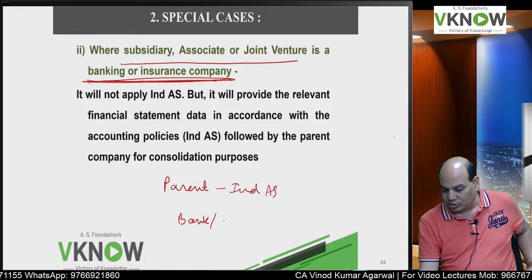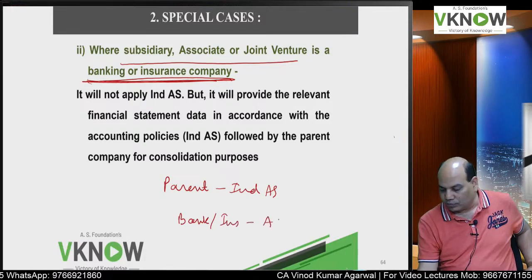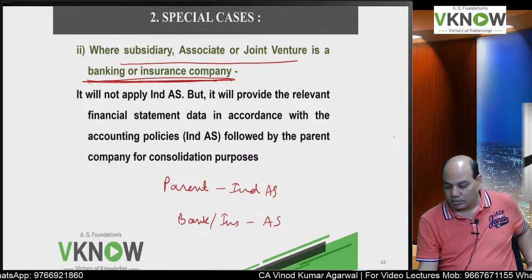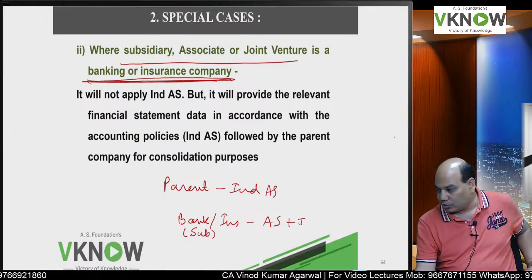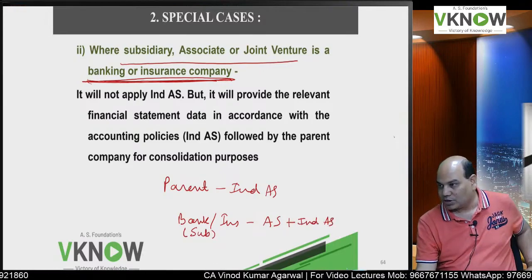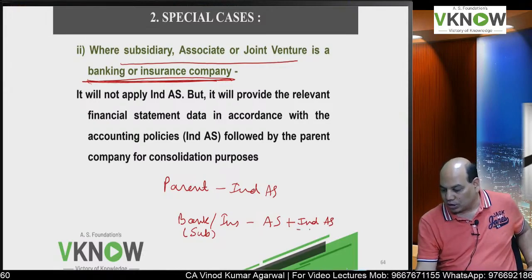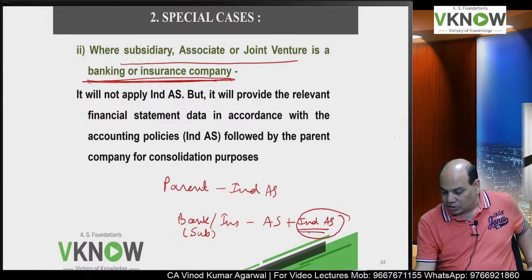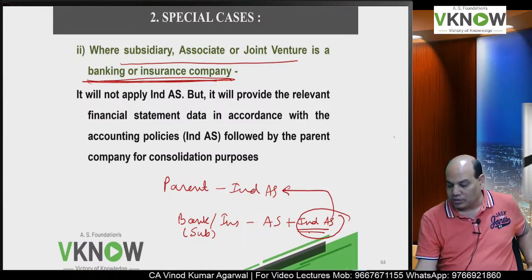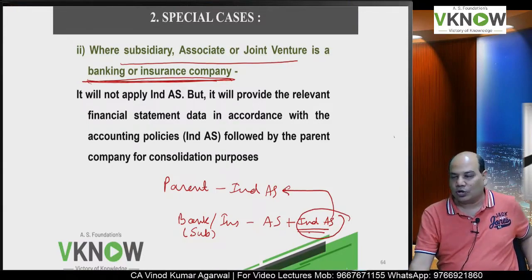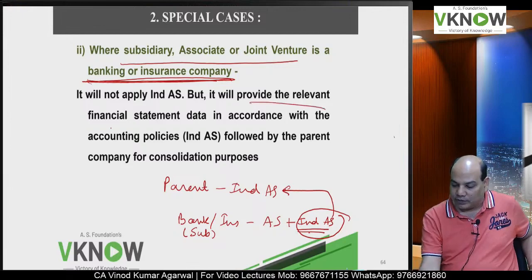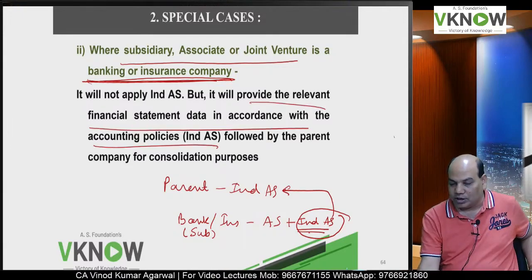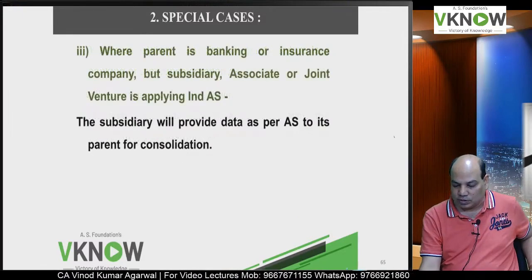Bank, insurance will follow AS. But because it is a subsidiary, it will prepare one more set of financial statements, so that the financial statements prepared on the basis of IND AS can be consolidated by the parent company. So it will have to provide relevant financial data as per IND AS for consolidation purpose.